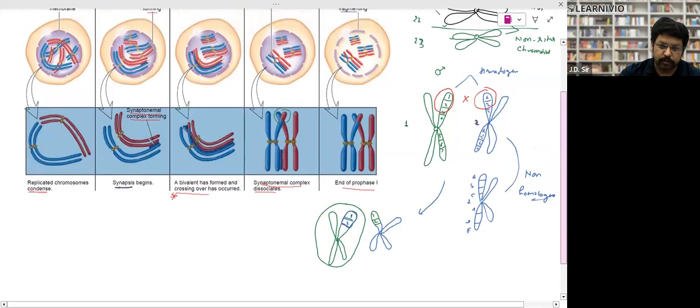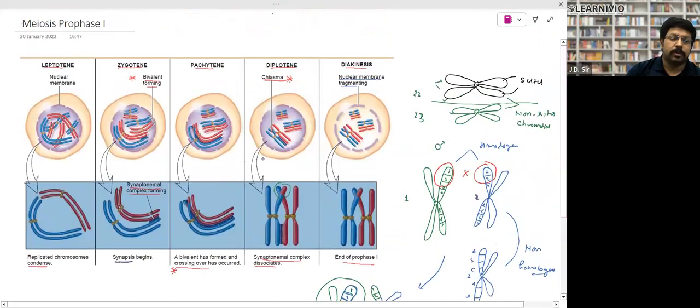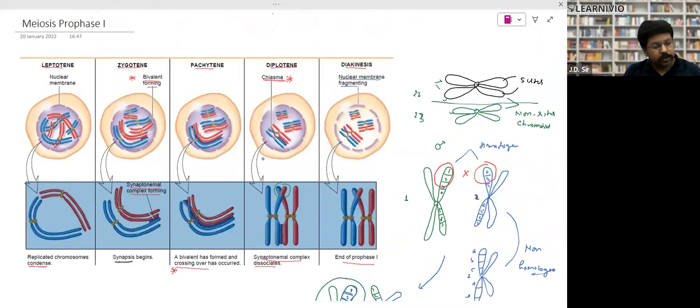And due to the crossing over process, variation comes in humans, meaning the human faces become different, the body becomes different, the structure becomes different. So this was the prophase of meiosis.